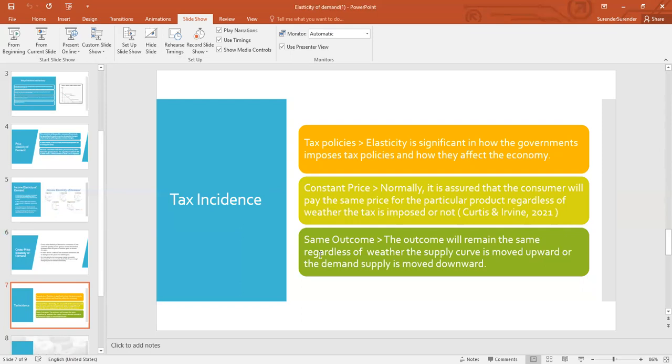The main reason behind the constant price is that the margins of the producers can suffer, but there is no change for the consumers. And when we talk about the outcome, it will remain the same regardless of whether the supply curve is going upward or the demand curve is going downward.